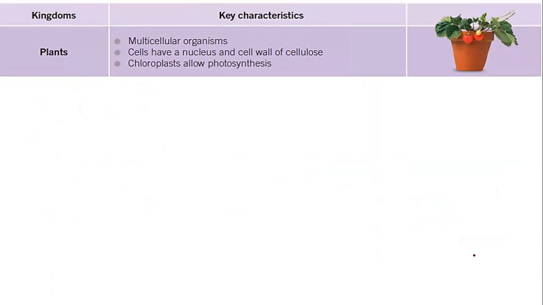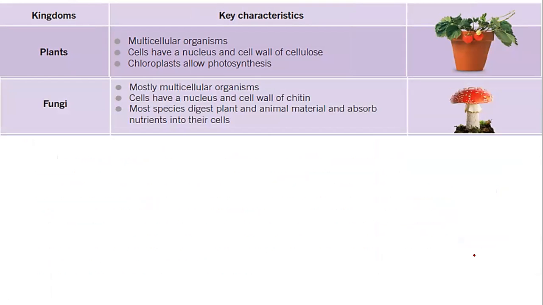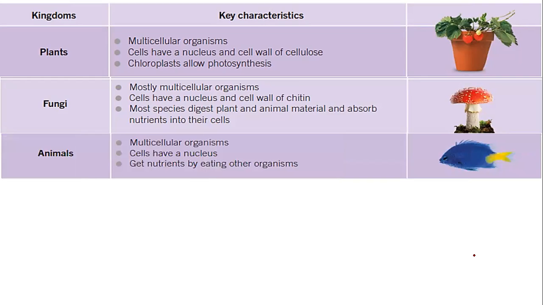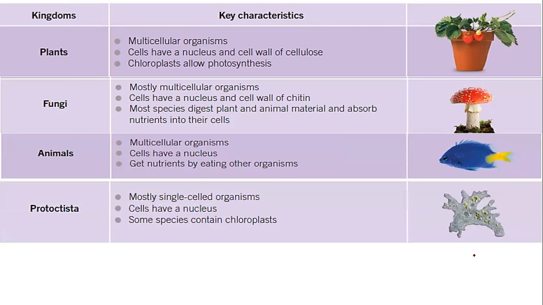Chloroplasts allow photosynthesis. The fungi are another type of kingdom. They are mostly multicellular organisms, and their cells have a nucleus and a cell wall of chitin. Most species digest plant and animal material and absorb nutrients into their cells. In the animal kingdom, we also have multicellular organisms; the cells have a nucleus and get nutrients by eating other organisms. And Protoctista are mostly single-celled organisms. The cells have a nucleus and some species contain chloroplasts.